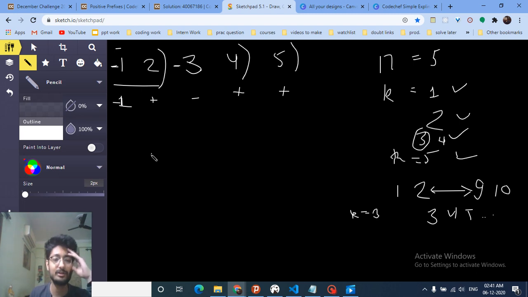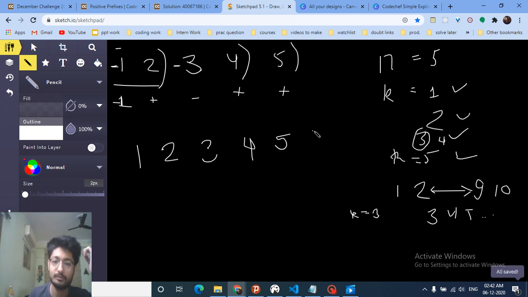Let's do it for 7, and then we will go to the code part, because after 7 it will become clearer. So for 7, for k equal to 1, we just make all of them negative. For 2, we can make the first two elements positive and all the rest negative. For k equal to 7, we can make everything positive. For k equal to 6, we can just make the first element negative. Because we know the answer for the first two values and the last two values, we will find those.